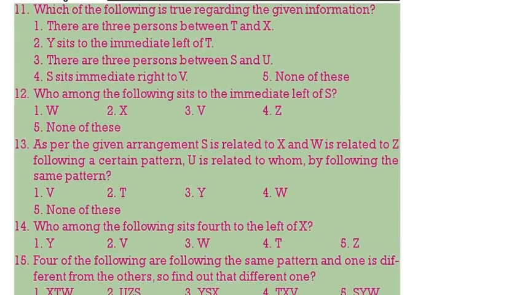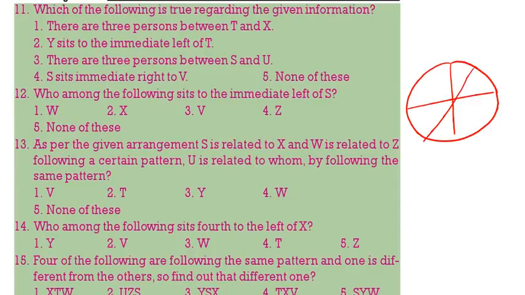Now come to the questions. This is the circle we got: U, Y, T, W, Z, S, X, V. Now, which is true regarding the given information? There are 3 persons between T and X. That is true. The first one itself is true.